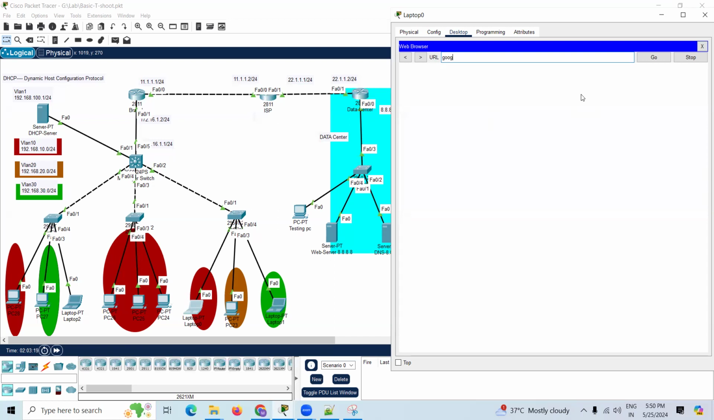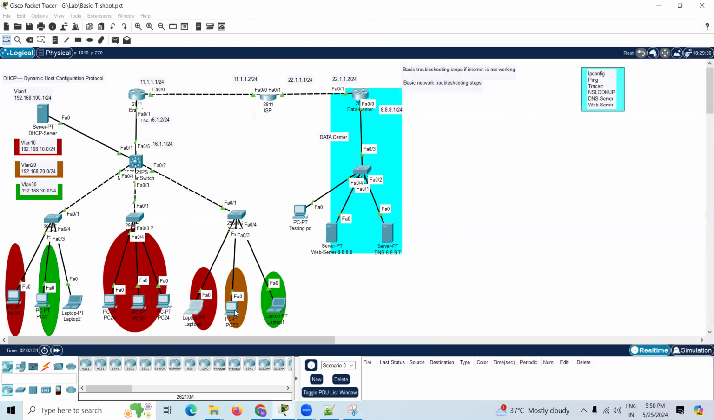And for Google, type google.com in this browser. Yes, we got the accurate result, whichever we want.